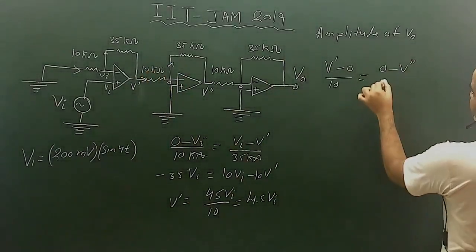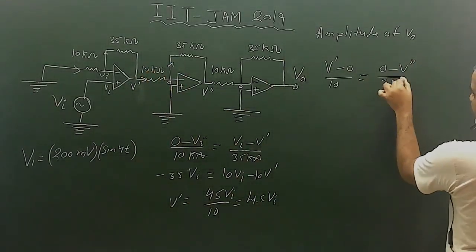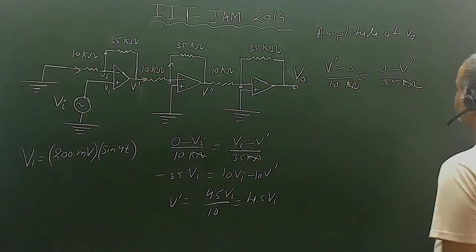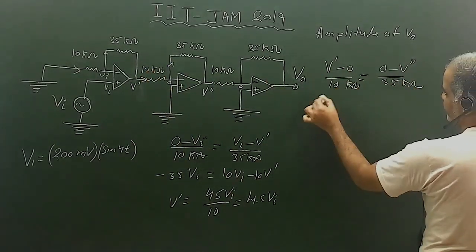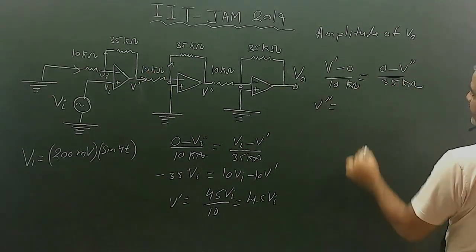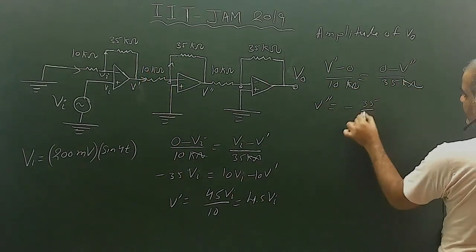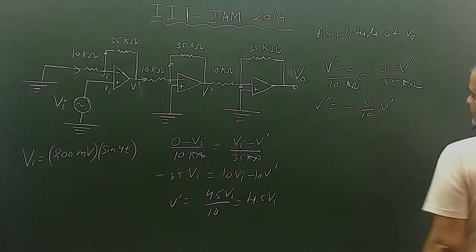The kilo ohm cancels, so V double dash will be minus 35 upon 10 V dash.